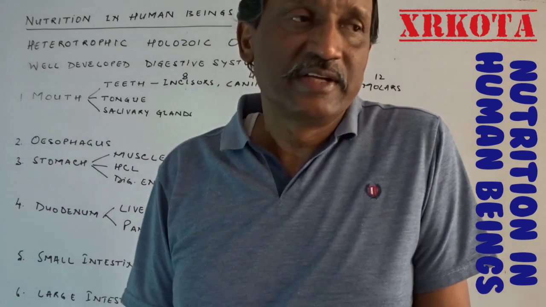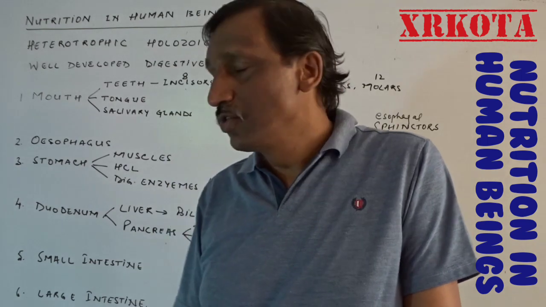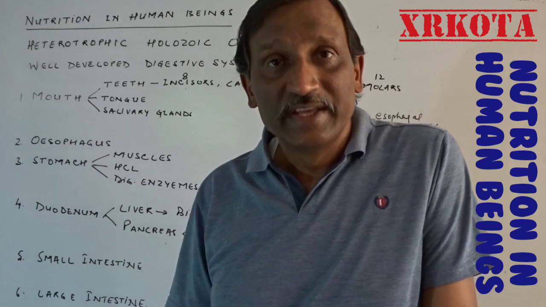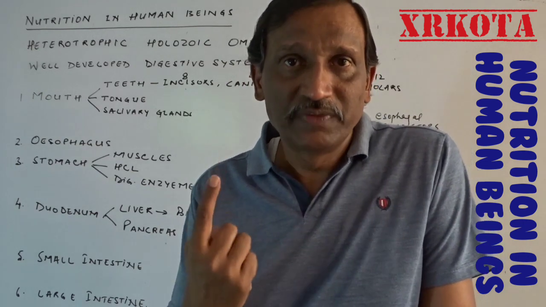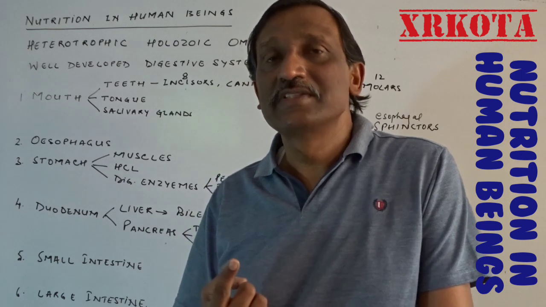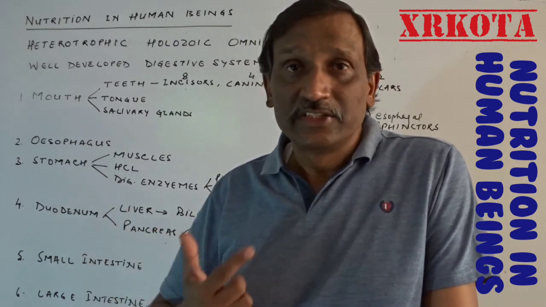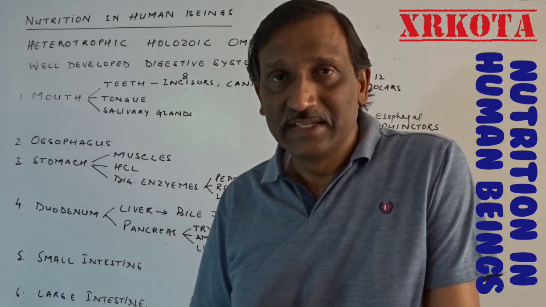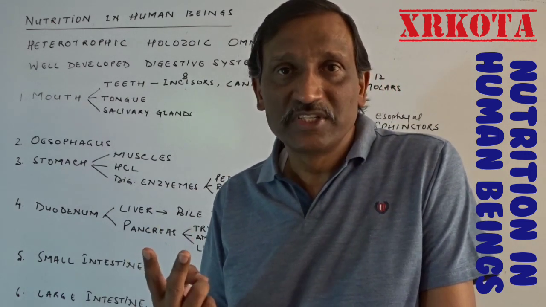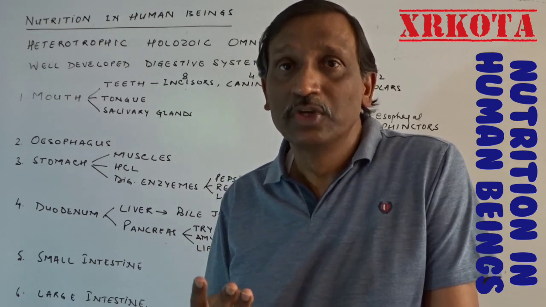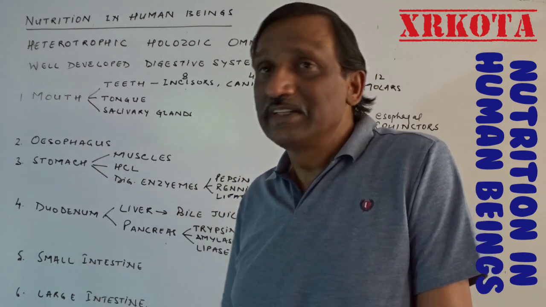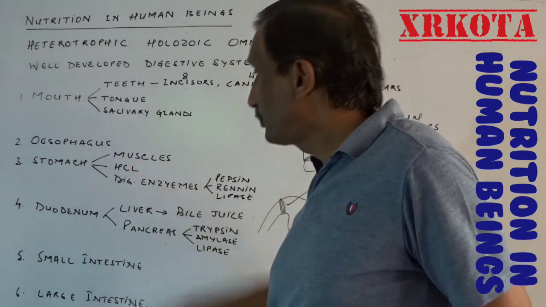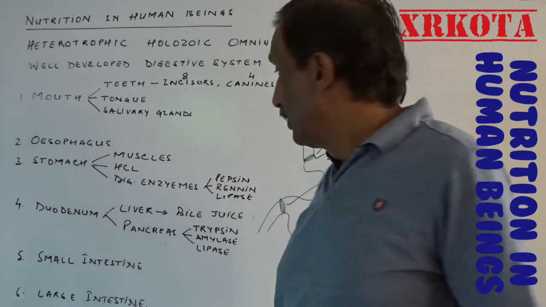HCl is secreted no sooner than the food comes into the stomach, and it converts the medium of the food to acidic. That is a very important function, which is necessary in order to make the pepsin active, because pepsin works only in the acidic medium. Secondly, it also kills the germs present in the food. Thirdly, it also digests the food, and fourth, it activates the digestive enzymes like pepsin, renin, etc.